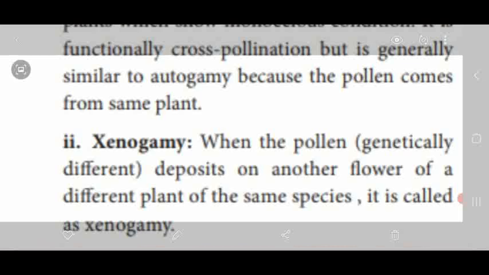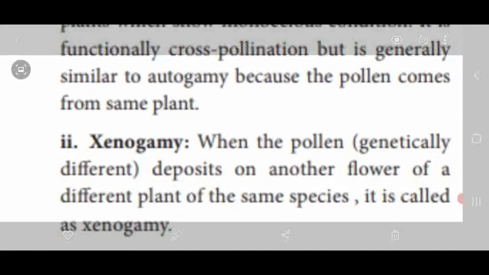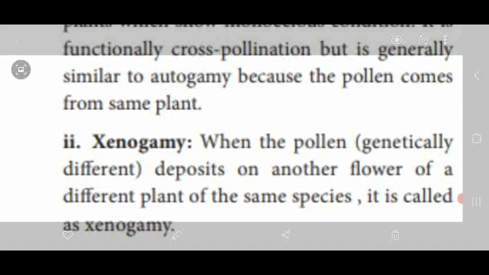Two mark question. So dear students, these are the two methods of cross-pollination: geitonogamy and xenogamy. Geitonogamy pollination occurs in the monoecious condition of plants, that is both the sex organs are present in the same individual plant.